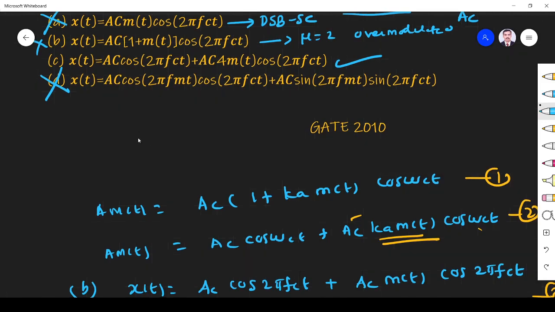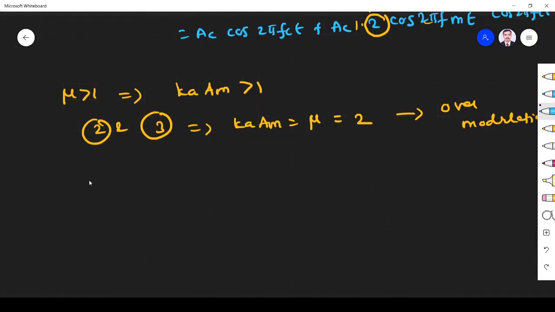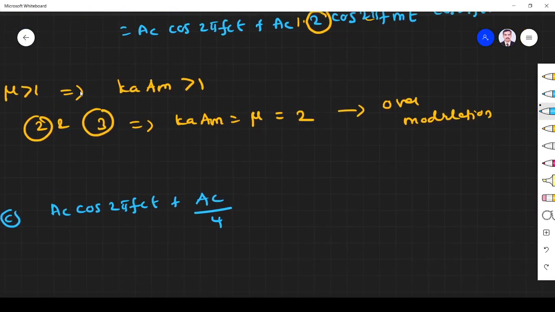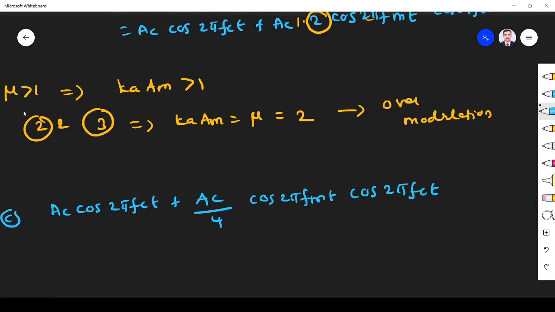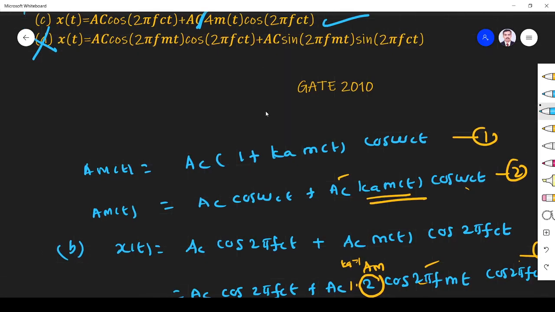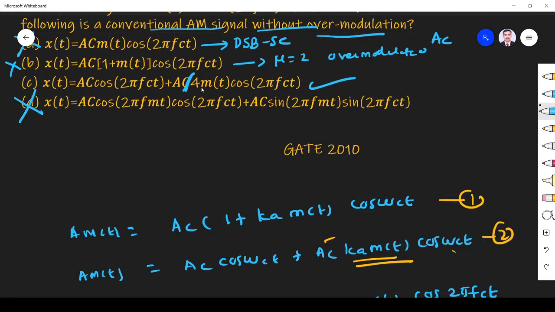So what is the third one? It is Ac. Please note that it is Ac by 4 in the question they have given. So what is the third option? Third option is Ac cos 2 pi fct plus Ac by 4, and they have written cos 2 pi fmt into cos 2 pi fct. Cos 2 pi fmt into cos 2 pi fct, right? Sorry, this one is Ac by 4 m of t.